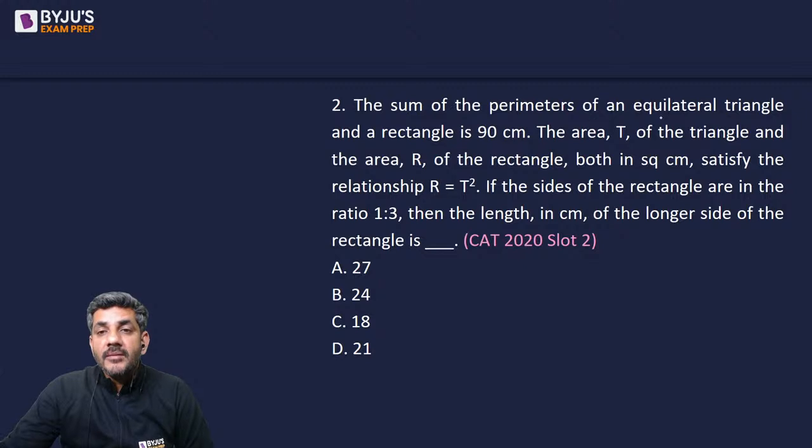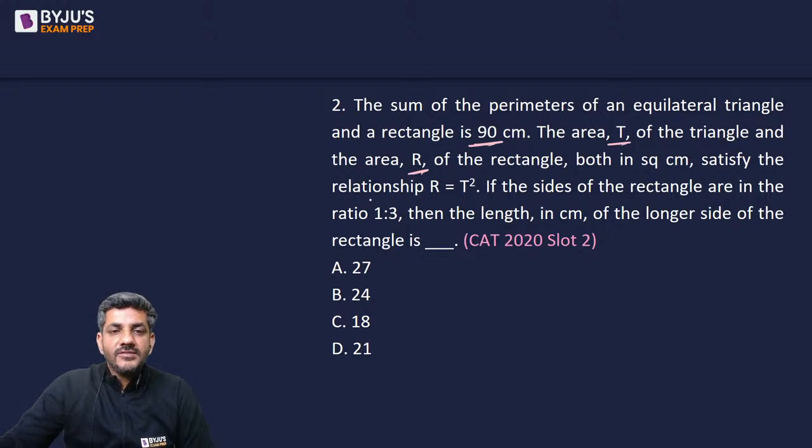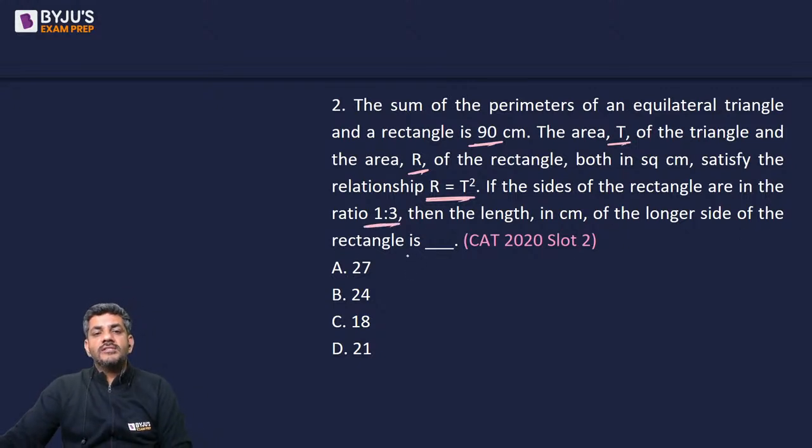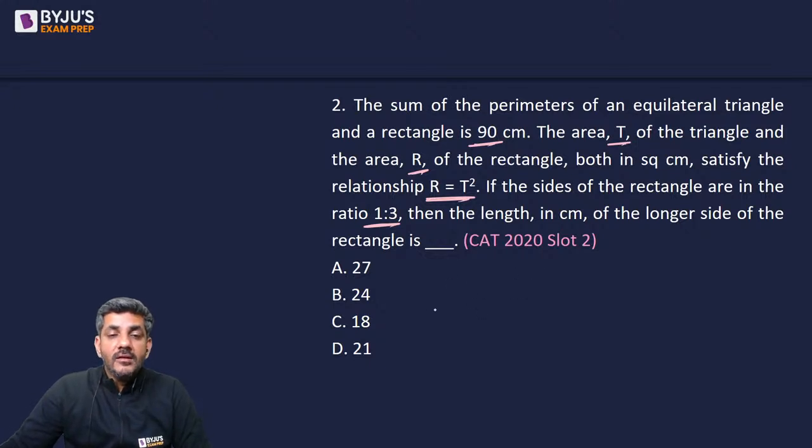The sum of the perimeter of an equilateral triangle and a rectangle is 90. The area T of the triangle and the area R of the rectangle, both in square centimeters, satisfy the relationship R is equal to T square. If the sides of the rectangle are in the ratio of 1:3, then the length in centimeter of the longer side of the rectangle. Now, first of all, sum of the perimeter of an equilateral triangle and rectangle is 90.